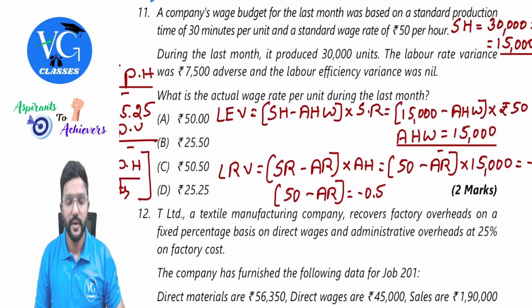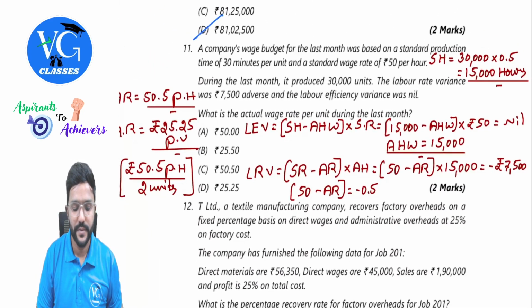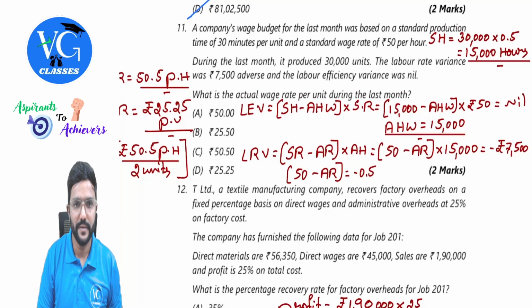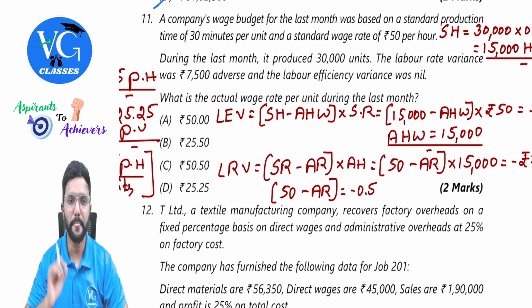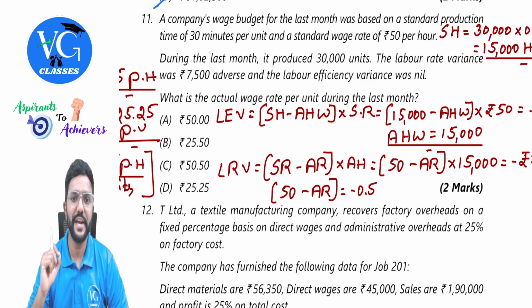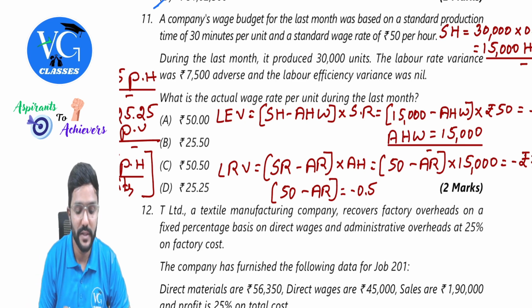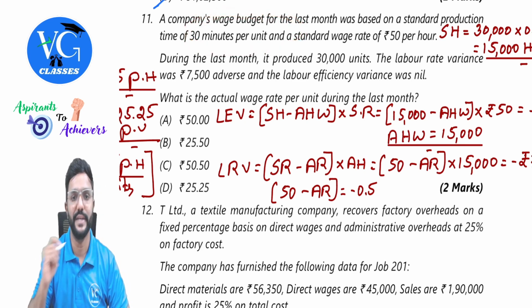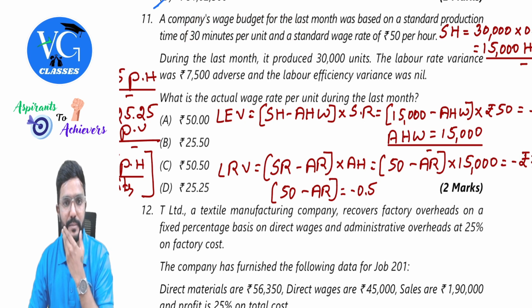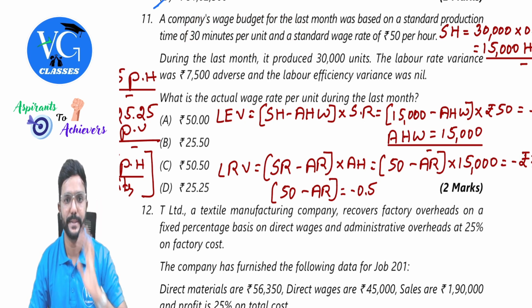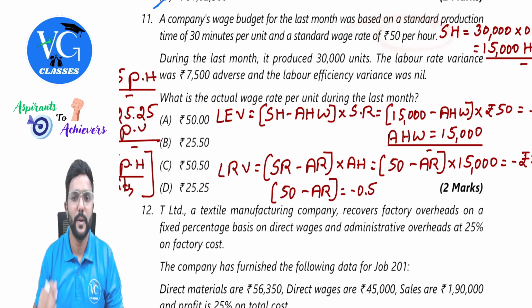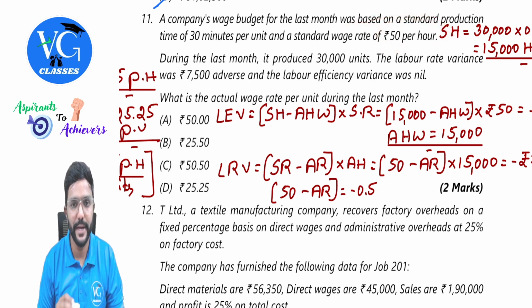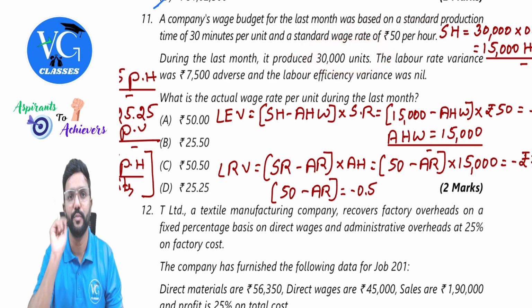Okay, we are done with 10 questions. Next, let us continue with the 11th one. From the 11th, it is independent questions, guys. A company's wage budget for the last month was based on the standard production time of 30 minutes per unit. 30 minutes per unit means in an hour, you can produce 2 units. And a standard wage rate of 50 rupees per hour. During the last month, it produced 30,000 units, actual output, guys.